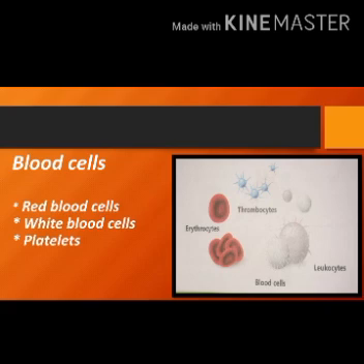Blood cells. There are 3 types of blood cells: red blood cell, RBC, white blood cell, WBC, and platelets. Red blood cells, RBCs, are also called erythrocytes. This RBC contains a red pigment, red color, called hemoglobin, which transports oxygen to all parts of the body.